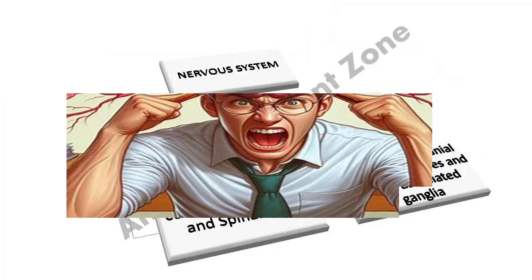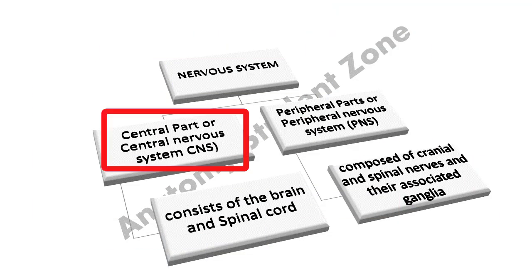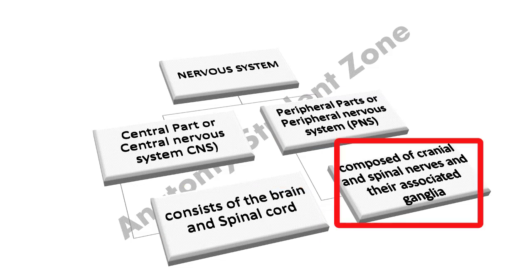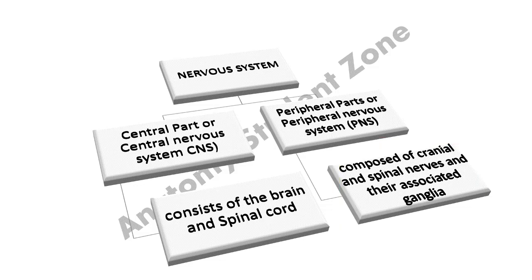Anatomically, the nervous system is divided into central nervous system and peripheral nervous system. Central nervous system consists of brain and spinal cord, and the peripheral nervous system is composed of cranial nerves which are emerging from brain, as the name indicates, cranial, and the spinal nerves which are coming from the spinal cord, and it also includes their associated ganglia. We will see later on what ganglia are.